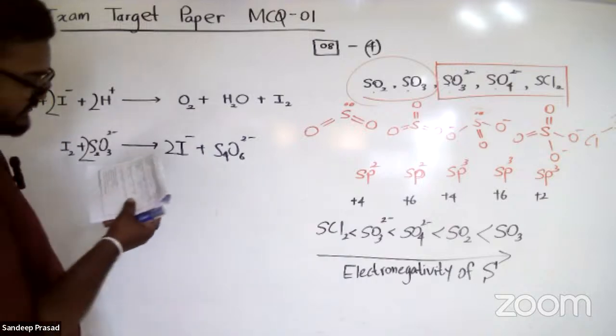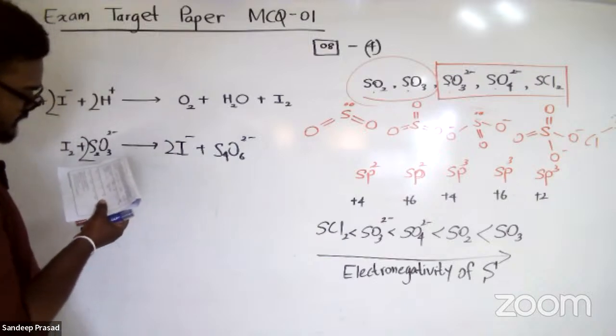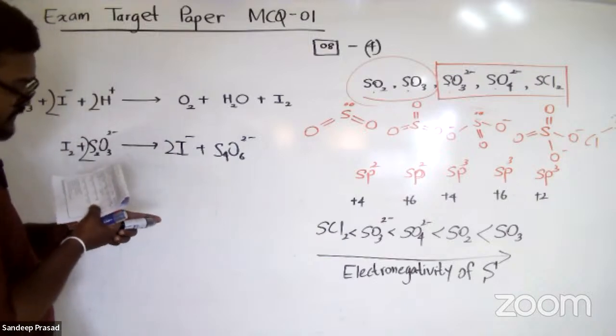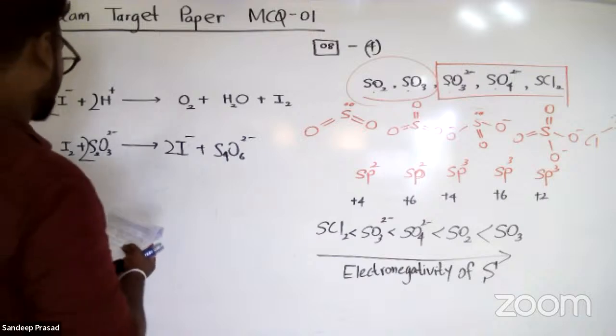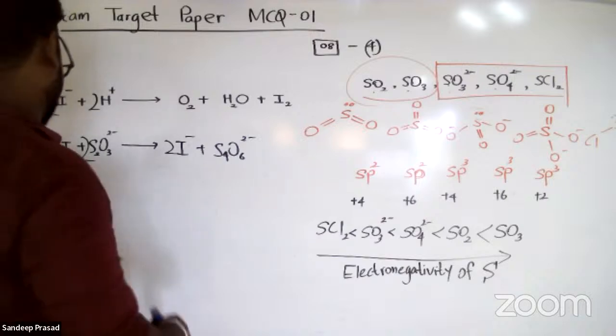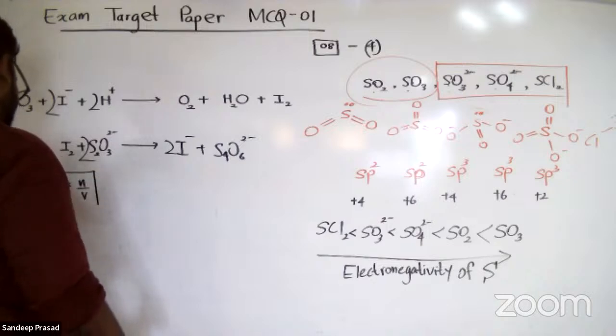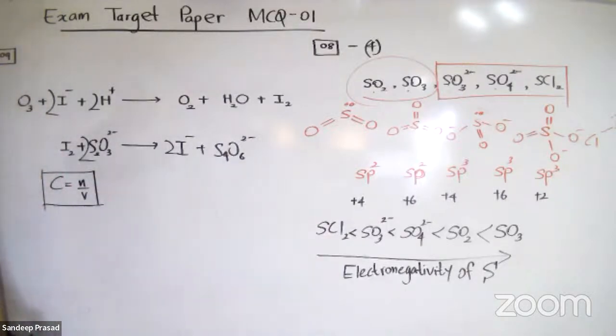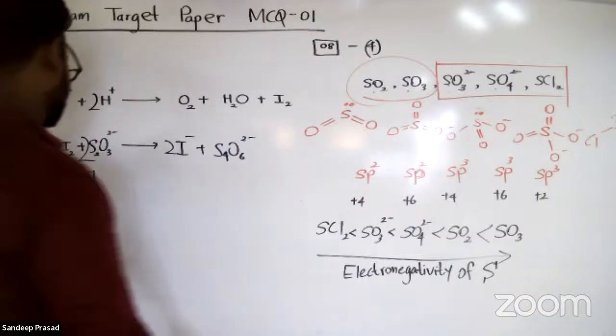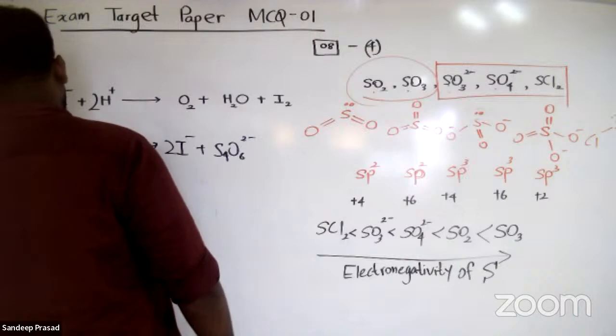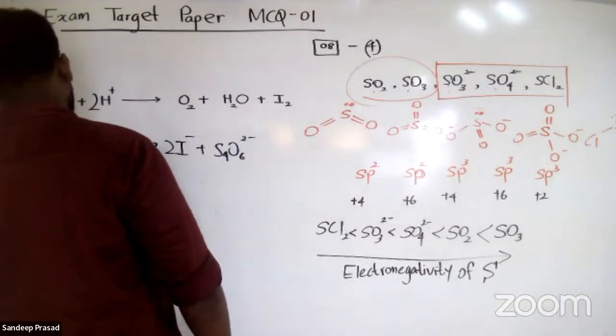So they have given the concentration of sodium thiosulfate solution and the required volume. So according to the equation, we know that C equals n over V, concentration is equal to number of moles divided by the volume. Right? You know about this famous equation you learned in chemical calculations, right? And then we can calculate the number of moles of thiosulfate.